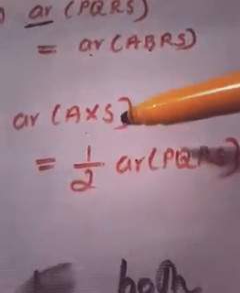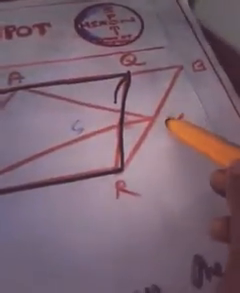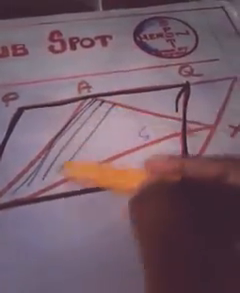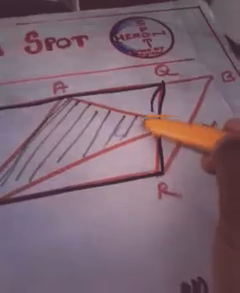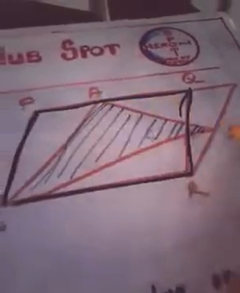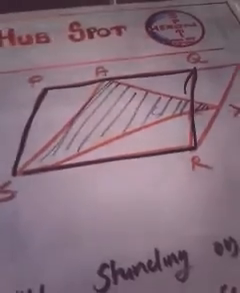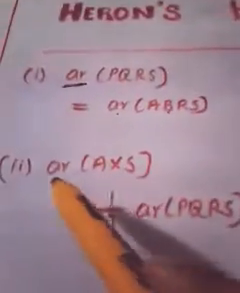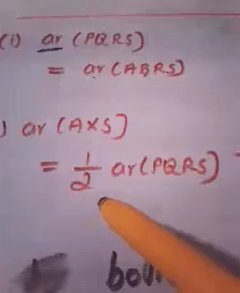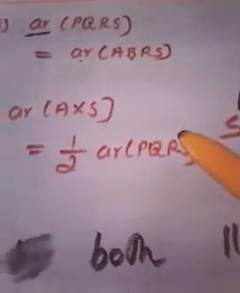So what is this AXS? See, AXS is a triangle. See, this shaded triangle, AXS, is a triangle. Okay. So I have to prove that area of that triangle AXS is equal to half into area of PQRS. PQRS is a parallelogram, no?